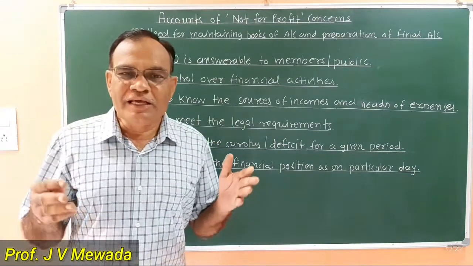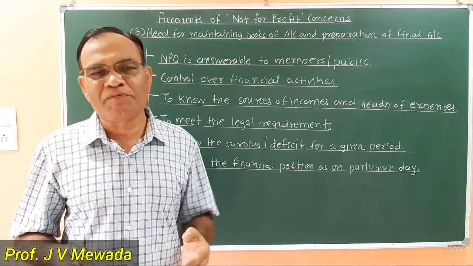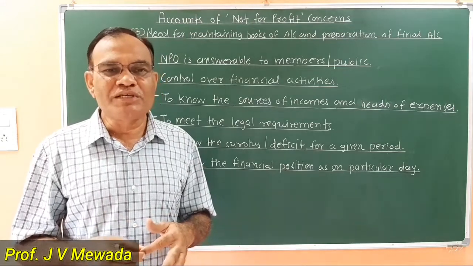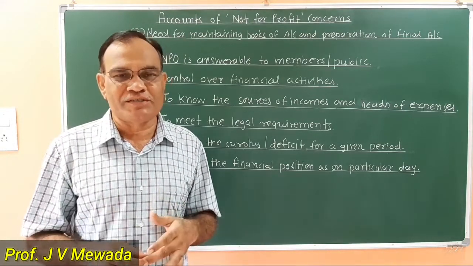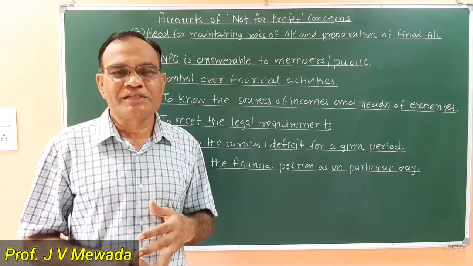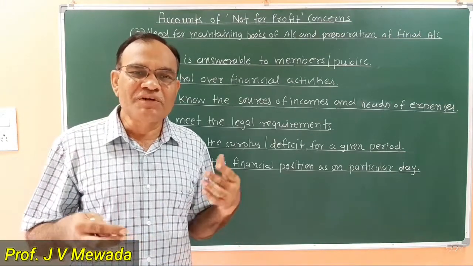The NPO has different sources of income. Which are the sources of income? An NPO receives amounts by way of subscription. Suppose it is a school or college, then they receive amounts by way of tuition fees. Then they receive interest on investments. They receive rent. So these are the different sources.